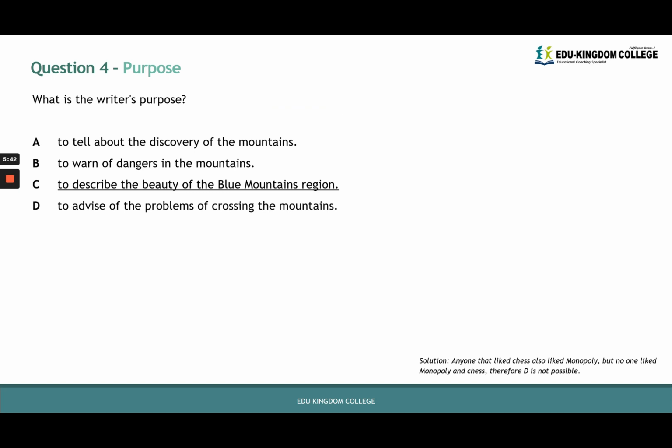Then we go into question 4, which looks at purpose. The question is asking what the writer's purpose is. Again, this is more of an overall question about the poem itself rather than individual verses, stanzas, lines or quotes. This is why it's important, once again, to have read the poem in its entirety. A writer's purpose is always related to themes, quotes, lines, analysis, the reasons why they chose to write the way they did to get across the message that they wanted to get across.